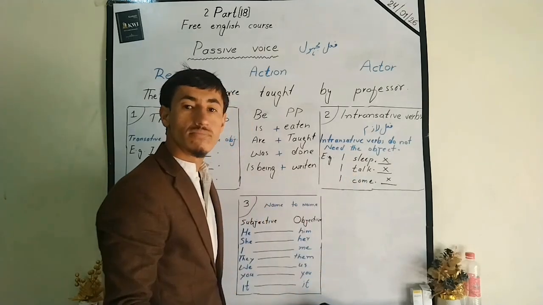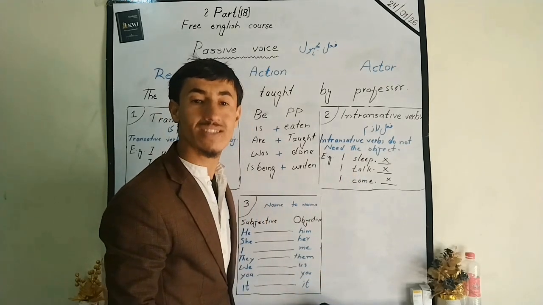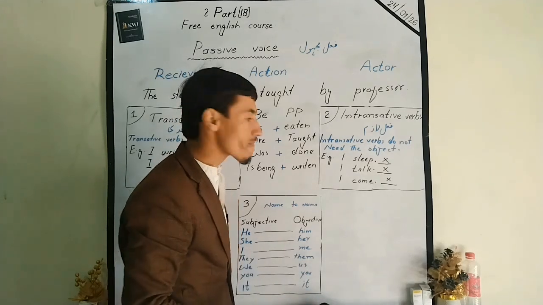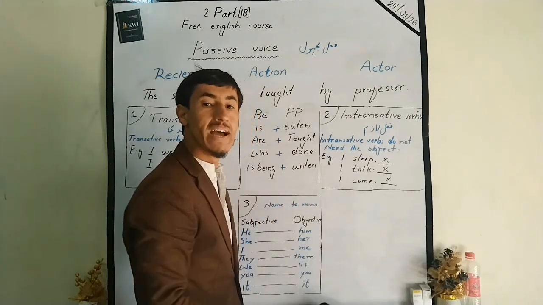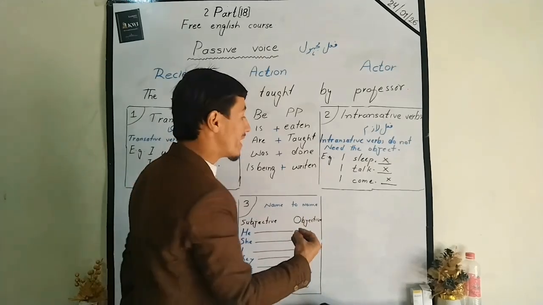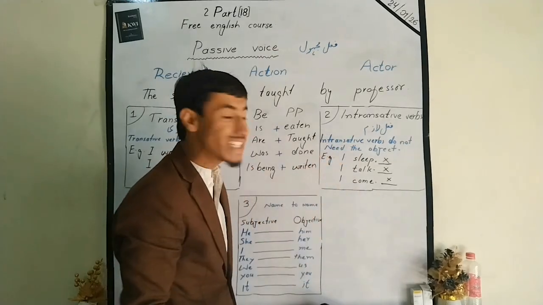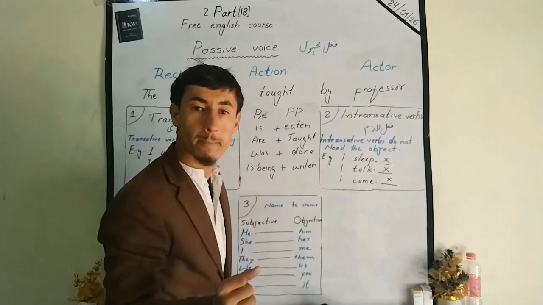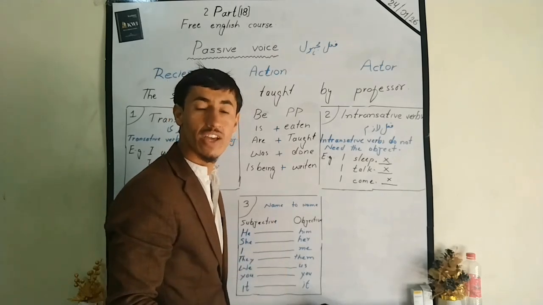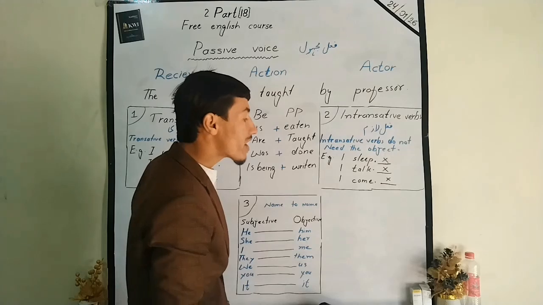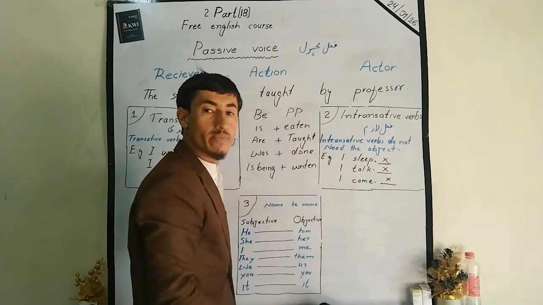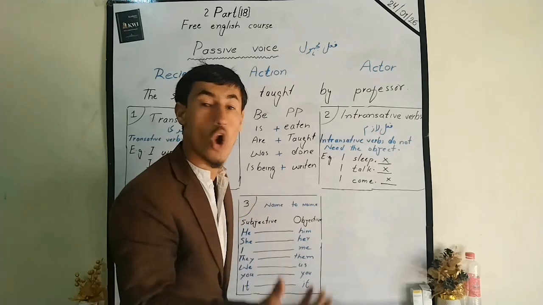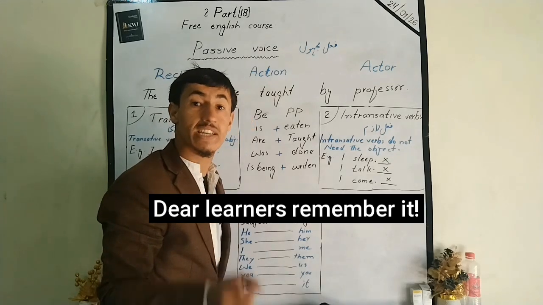I talk. Talk doesn't need the object. I talk. You talk. He talks. I come. Come is a word of intransitive. It doesn't need the object. Like I come, you come, he comes, we come. Got it? There's many more verbs. They do not need the object. So dear learners, remember it.